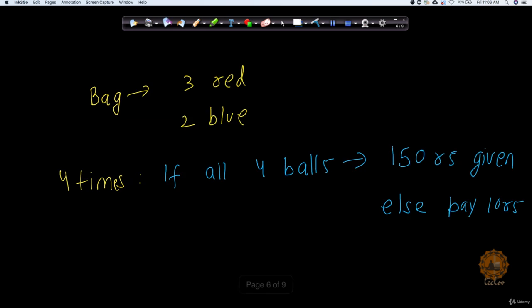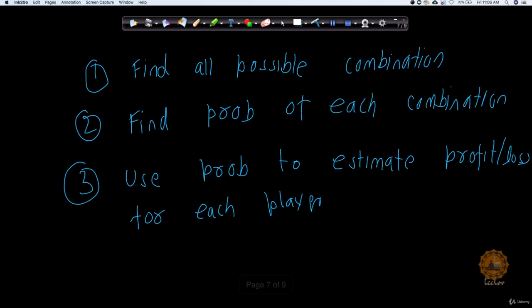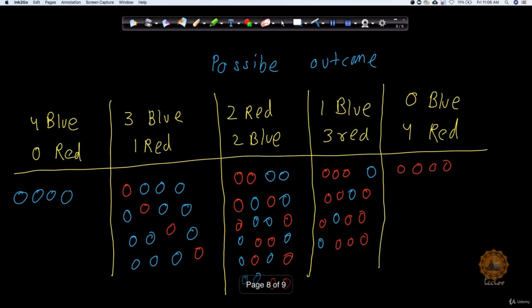So I have to take out 4 balls at a time. Now what are the ways I can get this, right? I can take either 4 blue balls and 0 red balls, 3 blue balls and 1 red ball, 2 red balls and 2 blue balls, 1 blue ball and 3 red balls, 0 blue balls and 4 red balls. This is where we're going to win 150 rupees, right?